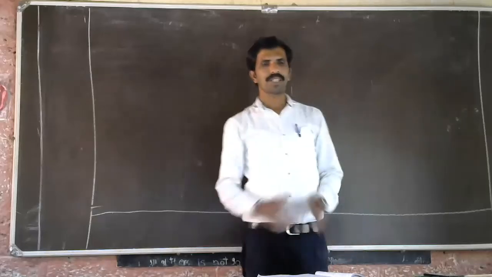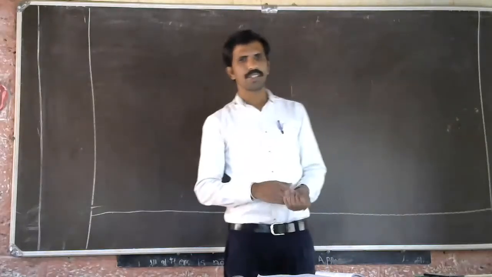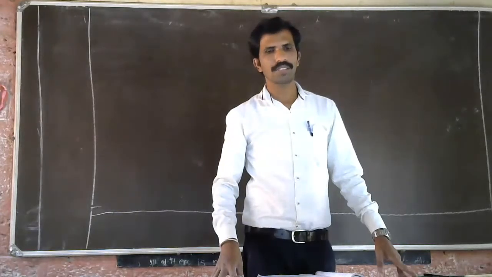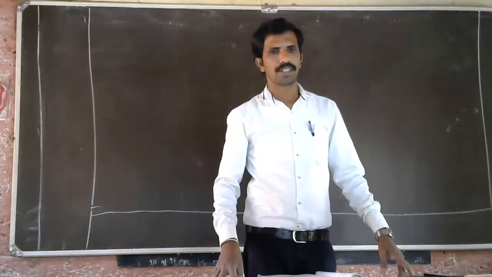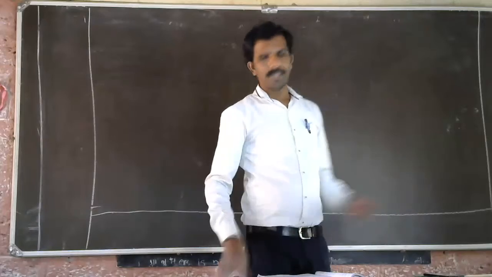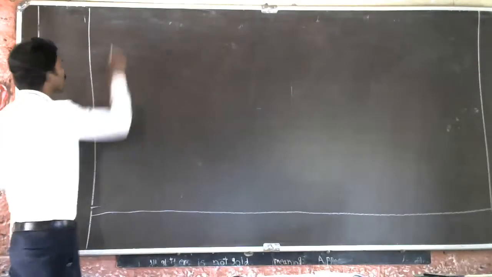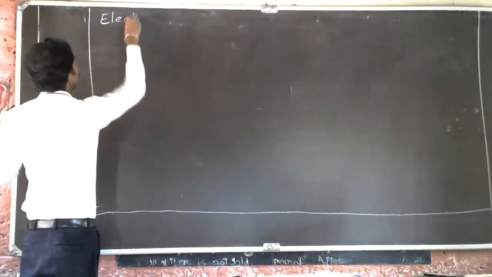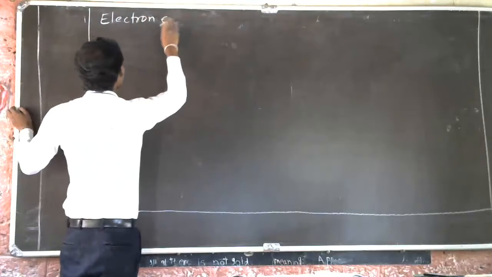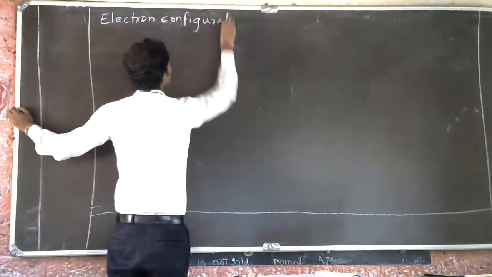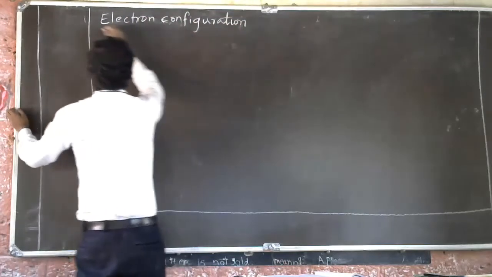So, the next part of the lesson, we are going to study valence electron, isotopes, isobars, and average atomic mass. We have already learned electronic configuration. If you have any doubt in writing electronic configuration, I hope all of you know how to write it.